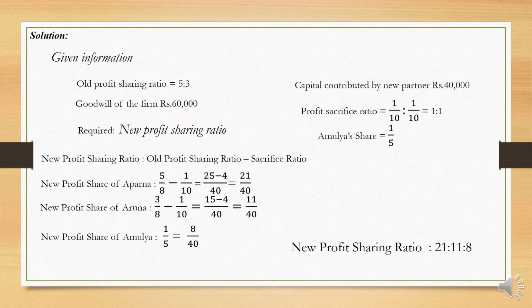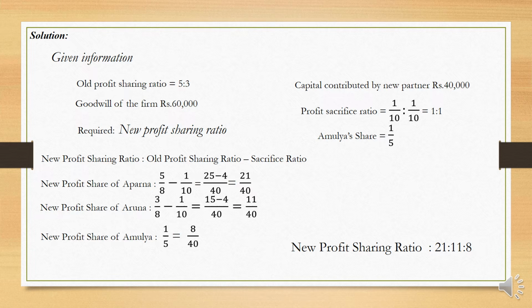The new profit sharing ratio is given by this formula: old profit sharing ratio minus sacrifice ratio. If the sacrifice ratio is not given, in that case you have to deduct the new profit sharing ratio from the old profit sharing ratio. But if the sacrifice ratio is given and the old profit sharing ratio is given, deduct this from this, and you will get the new profit sharing ratio.